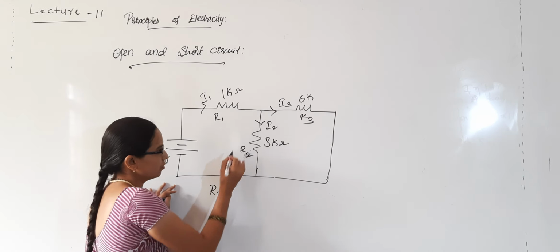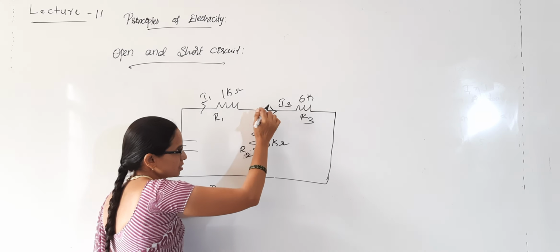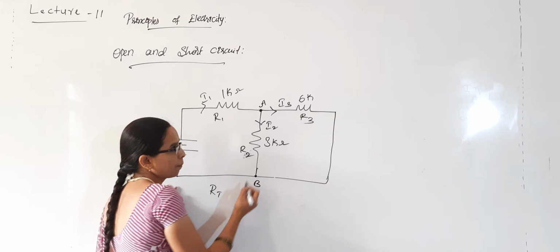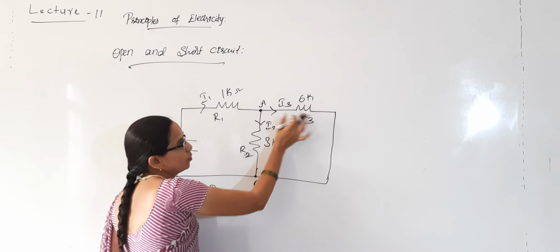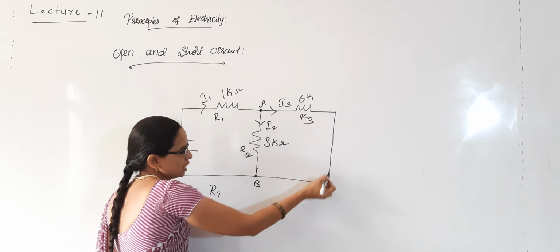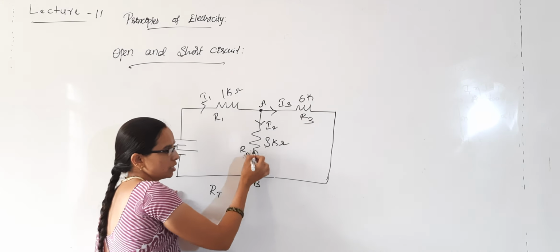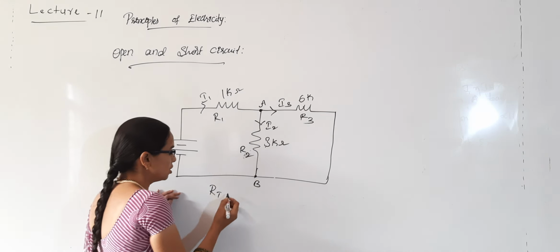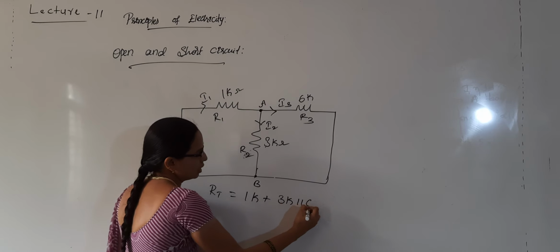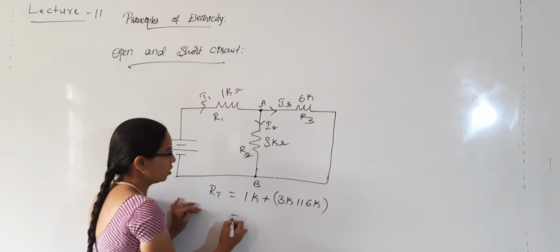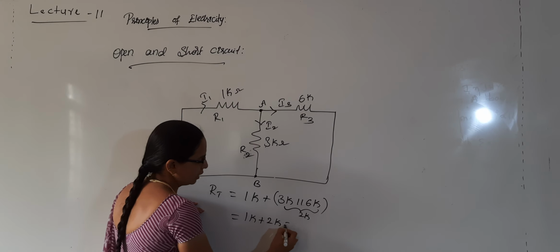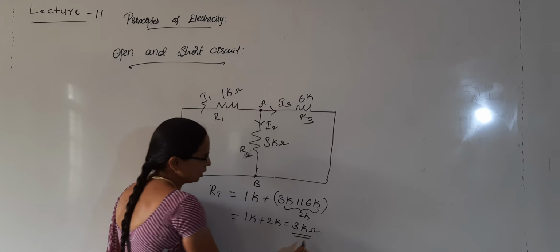The effective resistance will be 3 parallel to 6. See here, these are the 2 points A and B. One end of the 6 kilo ohm resistor is connected to A, and one end of the 3 kilo ohm resistor is also connected to A. The other ends of the 6 kilo ohm and 3 kilo ohm are connected to B. So these two are considered as parallel. So RT is equal to 1 kilo plus 3 kilo parallel to 6 kilo. If I calculate this, I will get 2 kilo. So 1 kilo plus 2 kilo, the total resistance will be 3 kilo ohm.